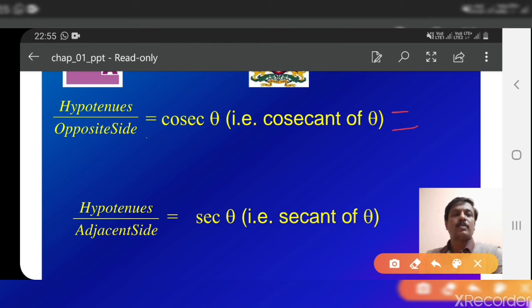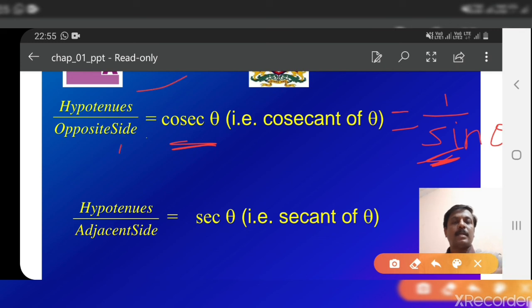Cosec is equal to 1 by sin theta. While watching this video, keep a notebook and pen and write down these important formulas. So cosec theta is equal to 1 by sin theta. You know sin theta is opposite by hypotenuse. If you take its reciprocal, it becomes hypotenuse by opposite. Therefore cosec theta is equal to hypotenuse by opposite. So if you remember only two, sin and cos, you can write all the 6 trigonometric functions.